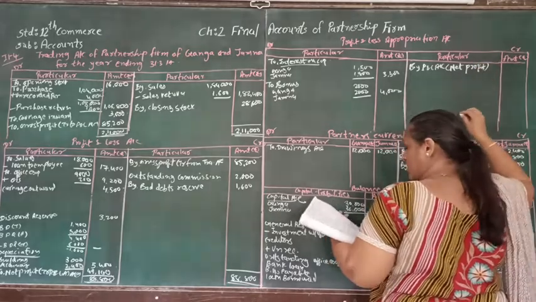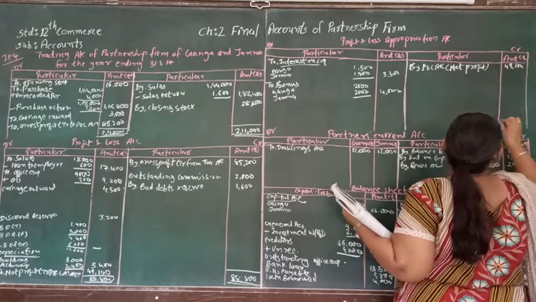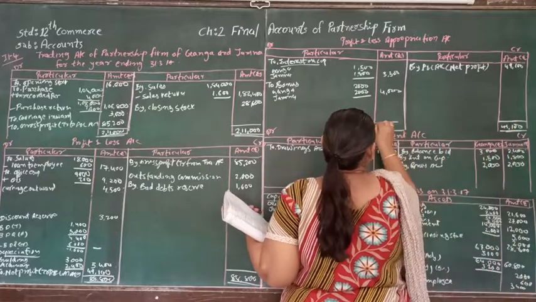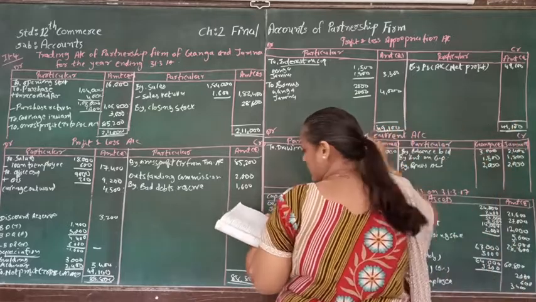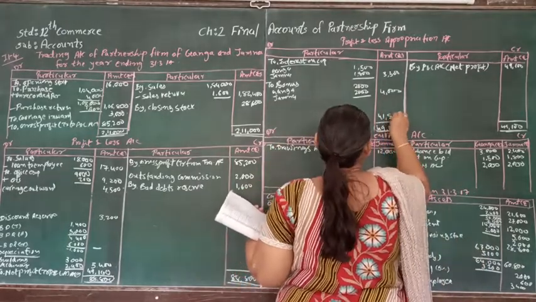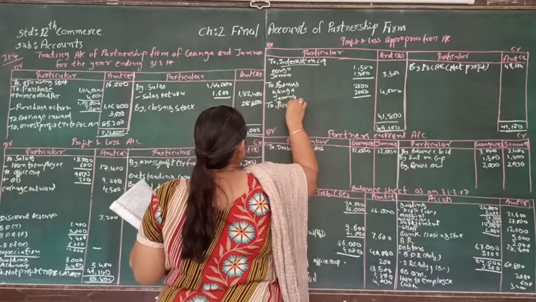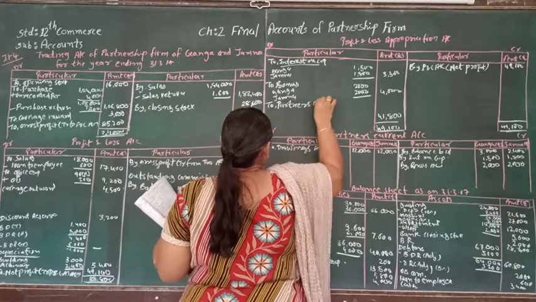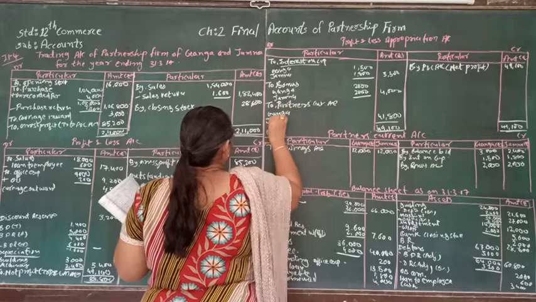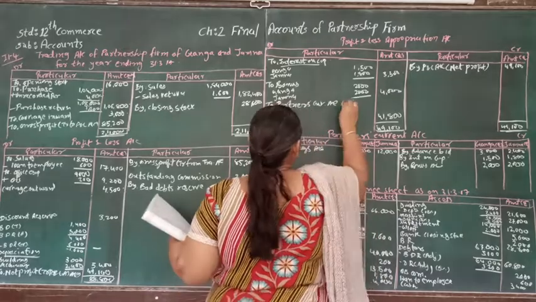So how much is it? It is 49,100, and this is supposed to be taken to the debit side. From 49,100, if we deduct 3,300 and 4,000, net amount will be 41,800. And then to partners' current account, Ganga and Jamuna, in the ratio of 3:7.